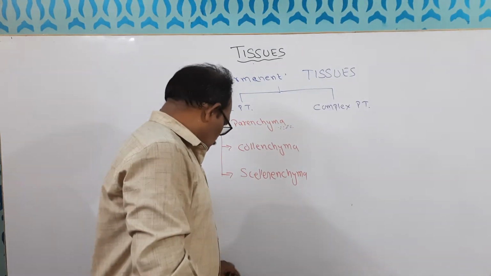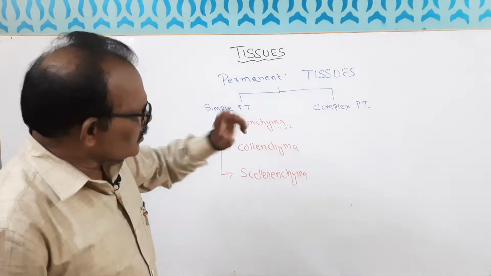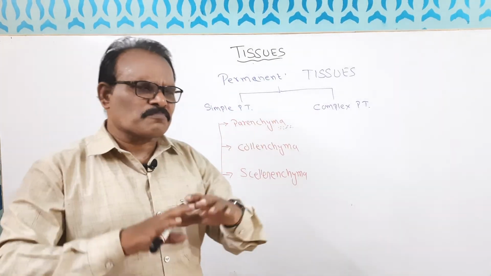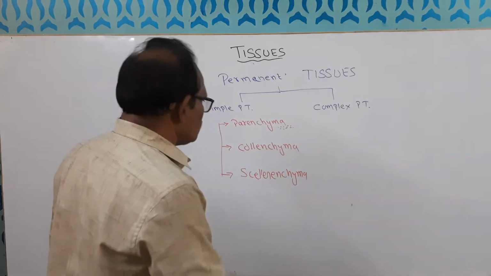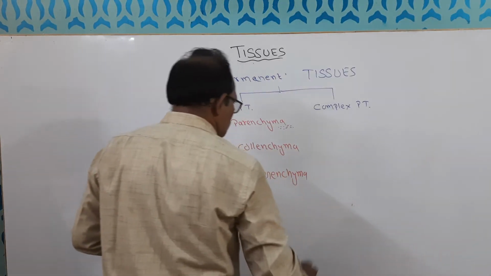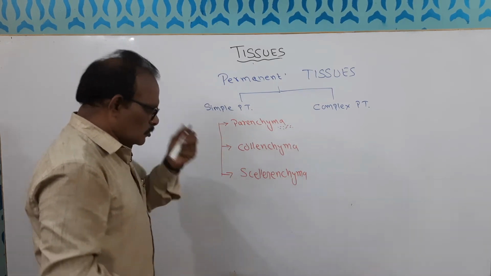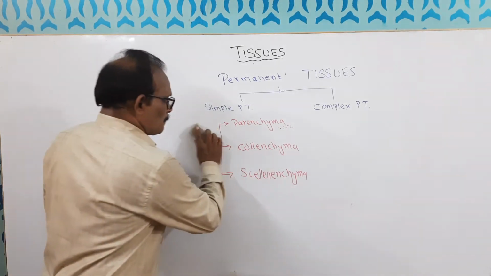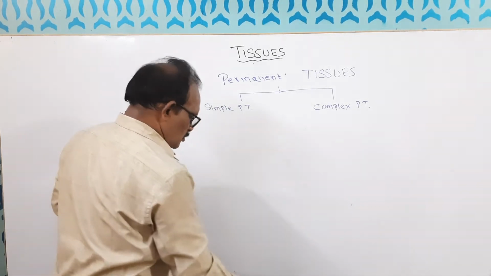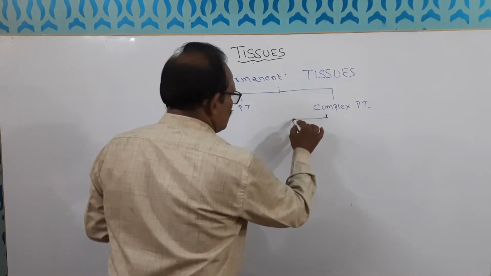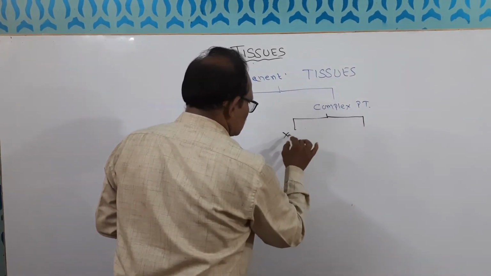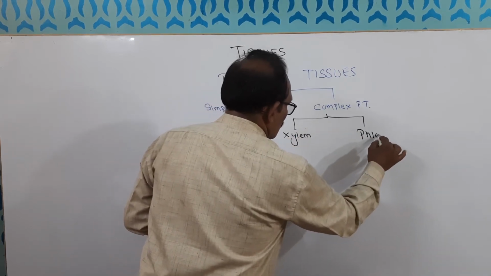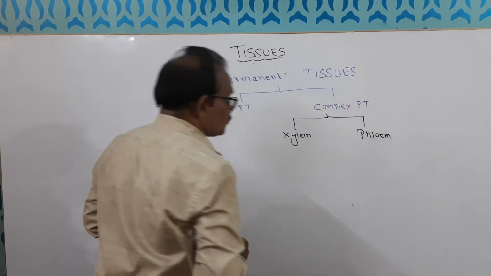Now complex tissue. Complex tissues, again they are of two types. Complex tissues are those tissues which are made up of many types of cells. Many types of cells means what? We have only two parts. I'm rubbing it. You can pause, you can copy it after by pausing the video. Now here, complex are again derived in two forms. One is xylem, another one is phloem. So what are xylem tissues and what are phloem tissues?